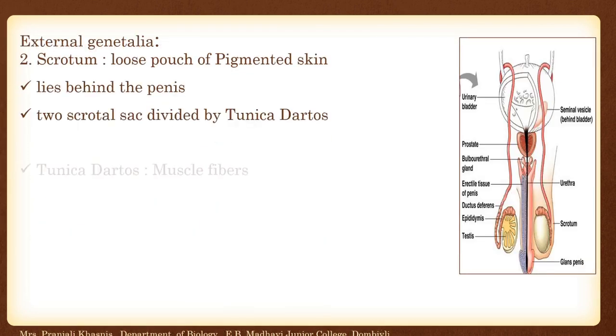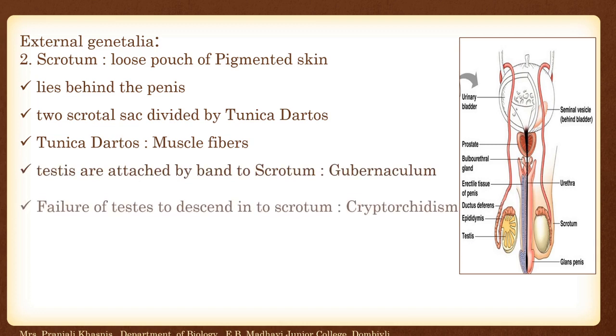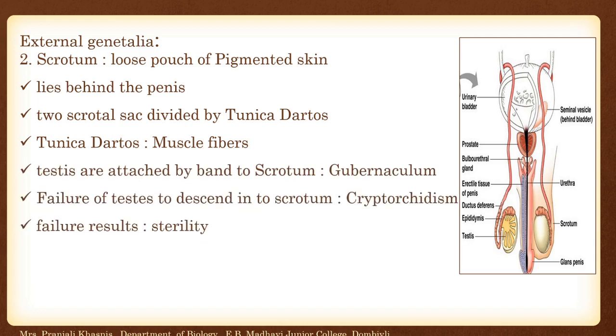Then the second external genitalia is the scrotum, a loose pouch of pigmented skin, lying behind the penis. The two scrotal sacs are divided by a muscle called tunica dartos. It's a muscle fiber. These testes are attached to the scrotum by a band called gubernaculum. Failure of testes to descend into the scrotum is called cryptorchidism. It can be corrected by a small operation, and failure results in sterility.